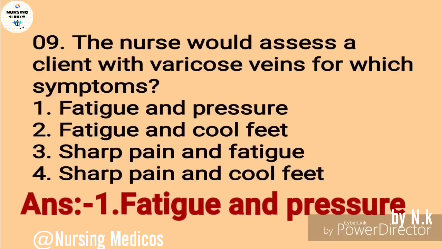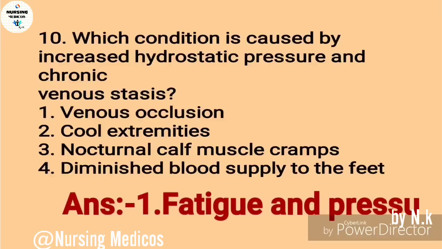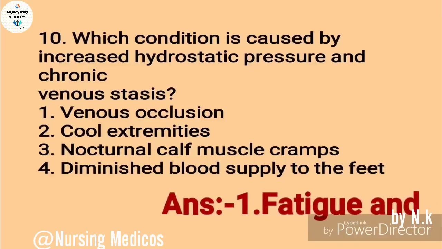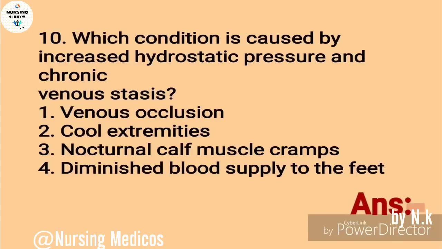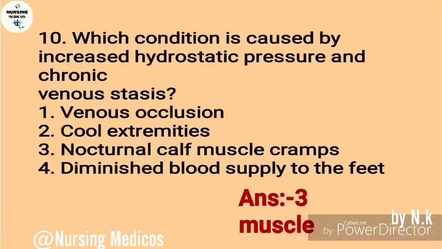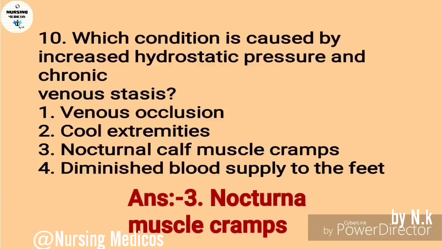The next question we will discuss, 10th one. That is, which condition is caused by increased hydrostatic pressure and chronic venous stasis? A. Venous occlusion. B. Cool extremities. Third one, calf muscle cramp. Fourth, diminished blood supply to the feet. For that answer is third, that is muscle cramps.